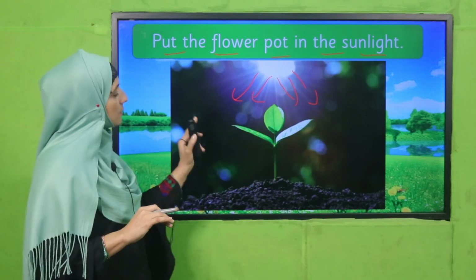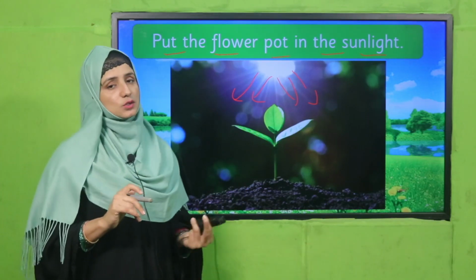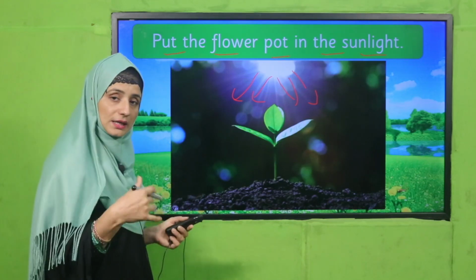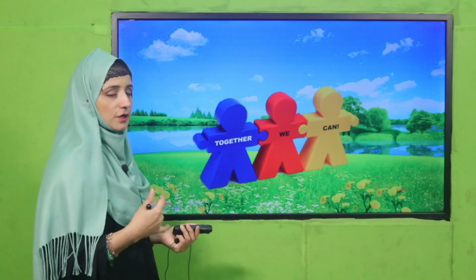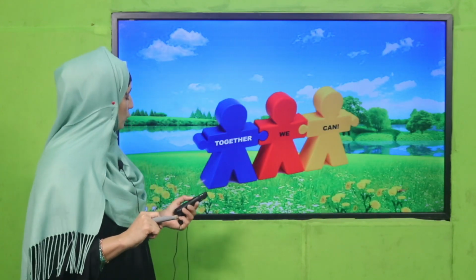After that, when we keep it in sunlight, it means we have done the whole procedure, so we will get a plant. This is the process and procedure of how we can plant a flower or anything else. Have you got it? Are you ready for an activity?